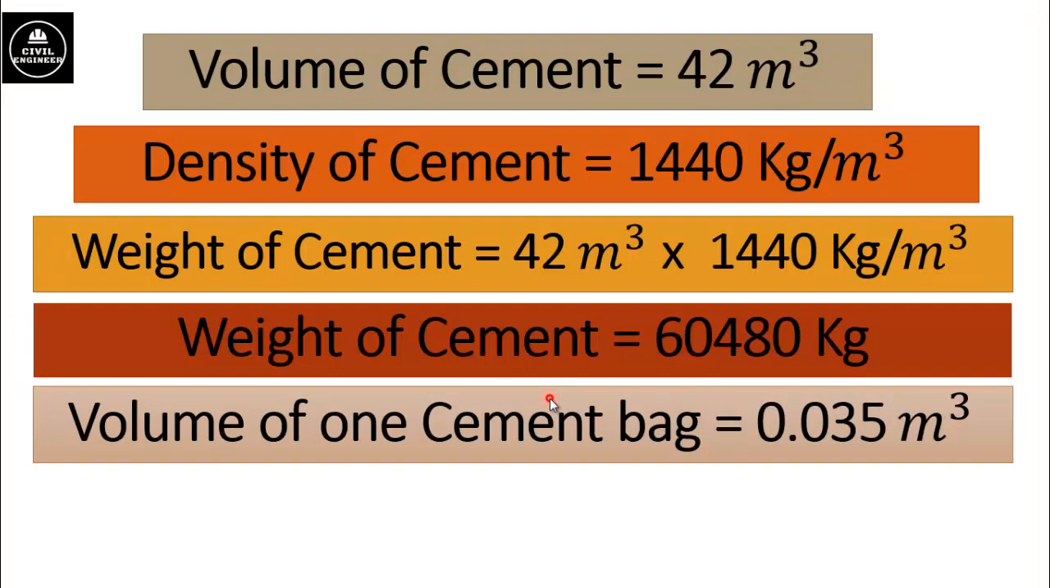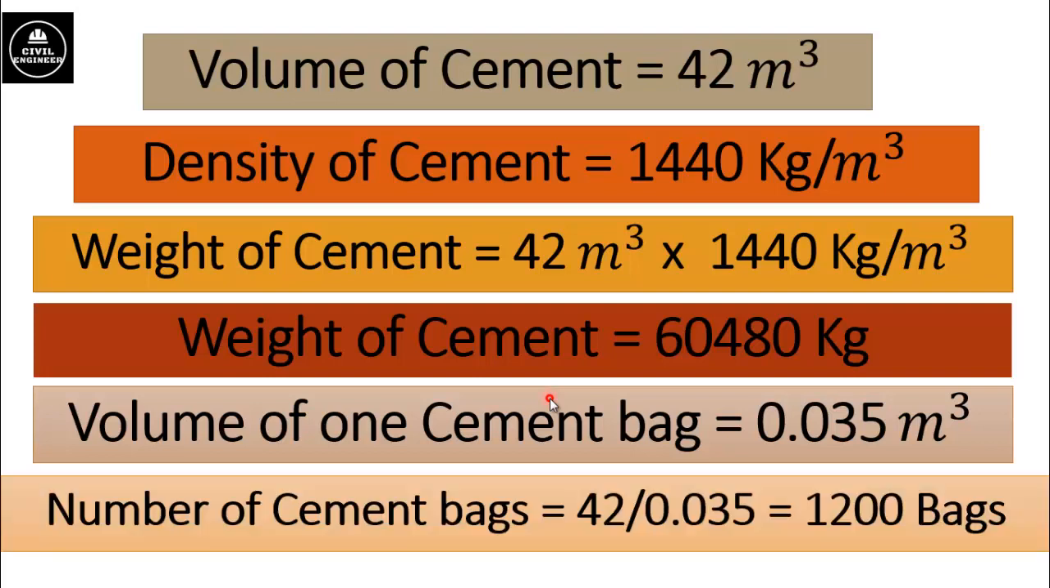We know that volume of one cement bag is equal to 0.035 cubic meter. So to change volume into number of bags, just divide total volume of cement by volume of one cement bag. We will get number of cement bags is 1200.